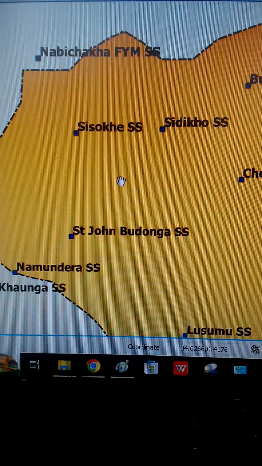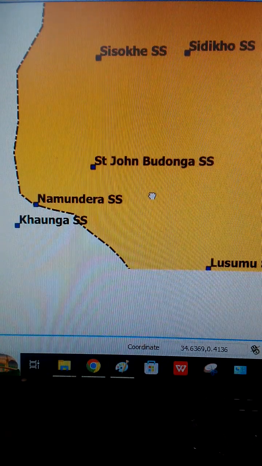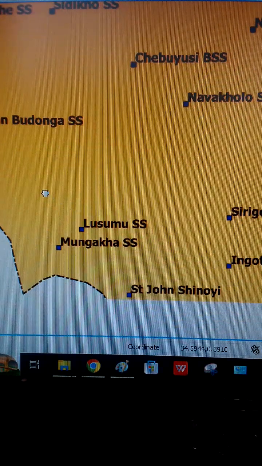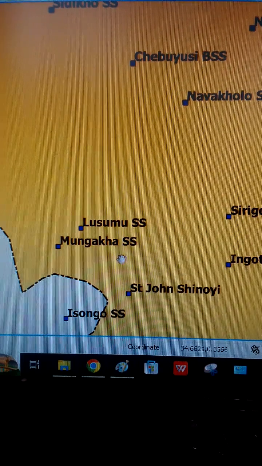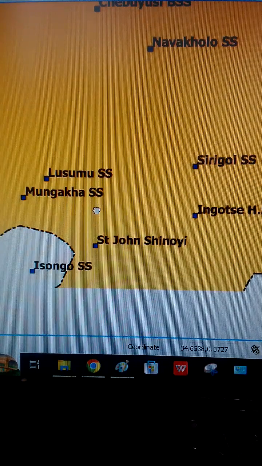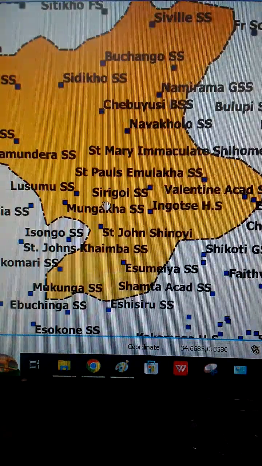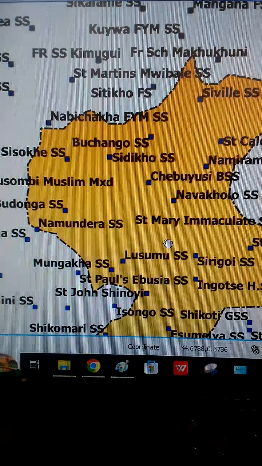We have Sisohe Secondary School, St. John Budonga Secondary School, and Namundera Secondary School, without forgetting Lusumu Secondary School, Mungaha Secondary School, and St. John Shinoi Secondary School. That is the way the schools in that constituency are distributed, right?